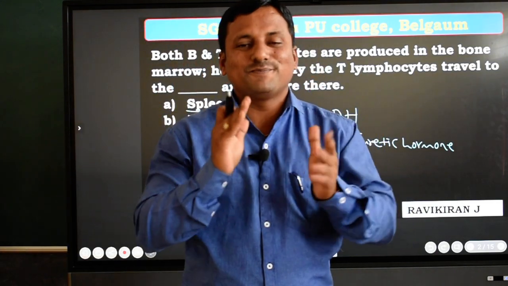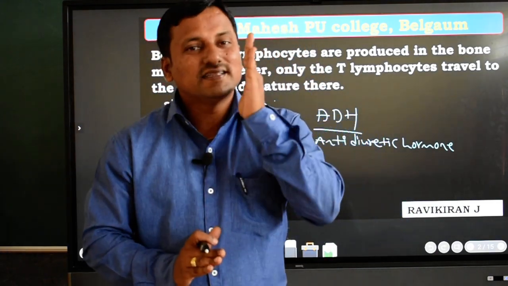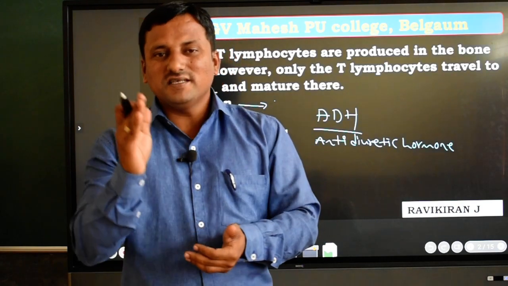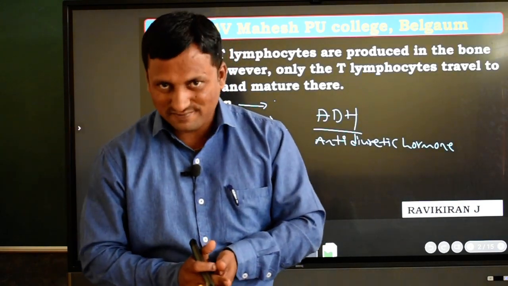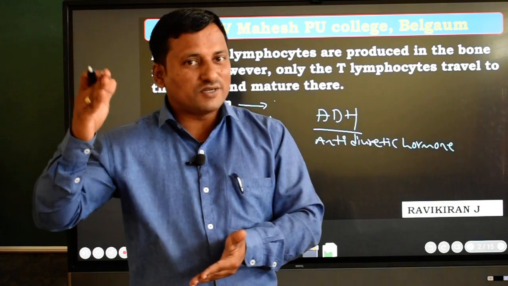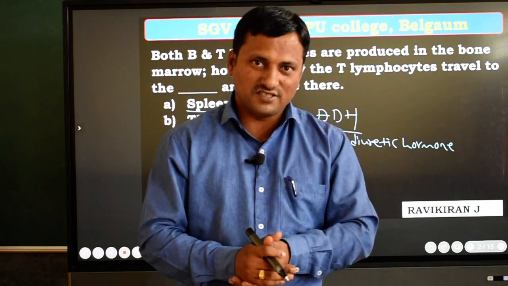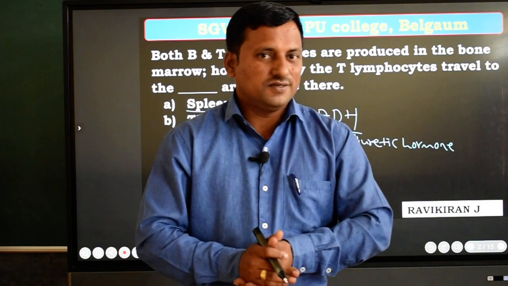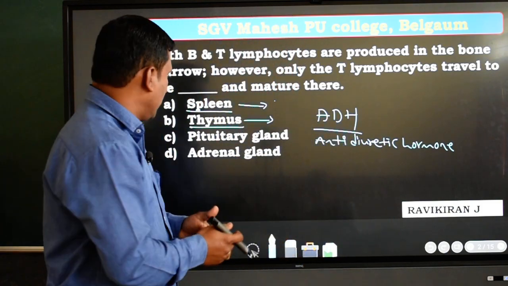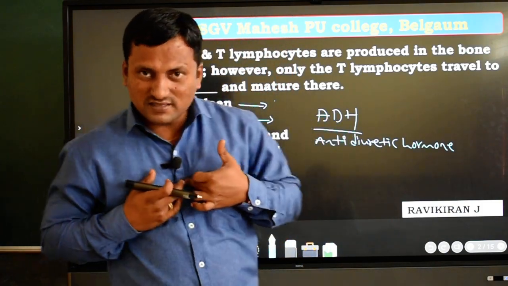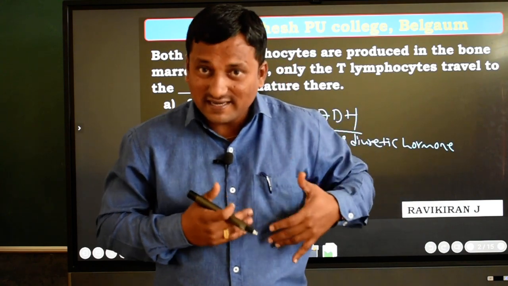This thymus secretes a hormone, thymosin, which plays a very important role in the immune system, increasing immunity power.